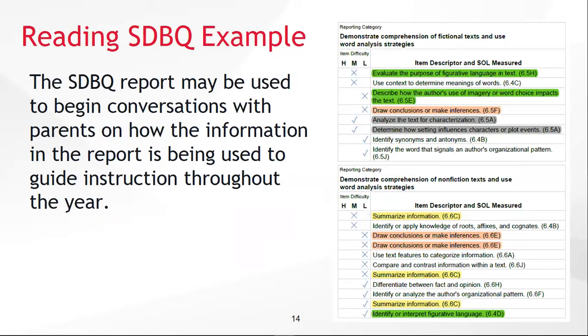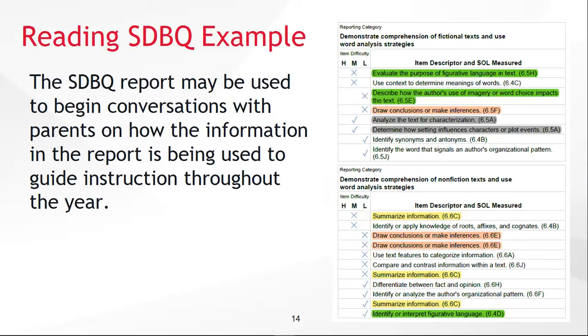So let's take a look at a reading example, which is on the screen. Item descriptors that measure similar content are coded with the same color highlighting. As parents review their child's SDBQ report, they are encouraged to look for patterns like these to assist in determining areas where their child may need additional assistance.